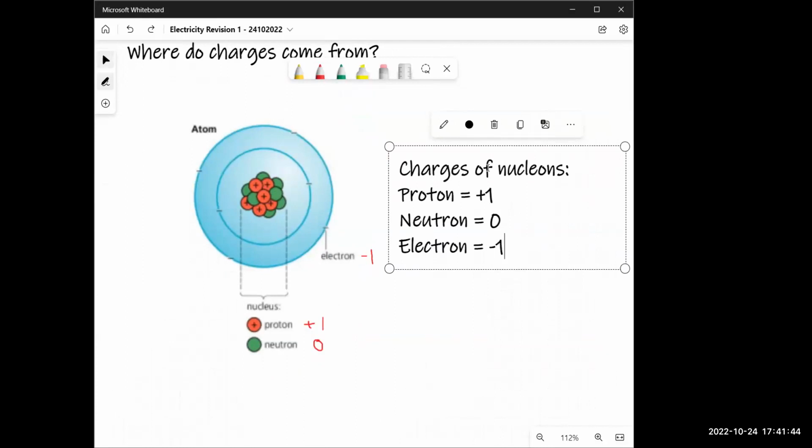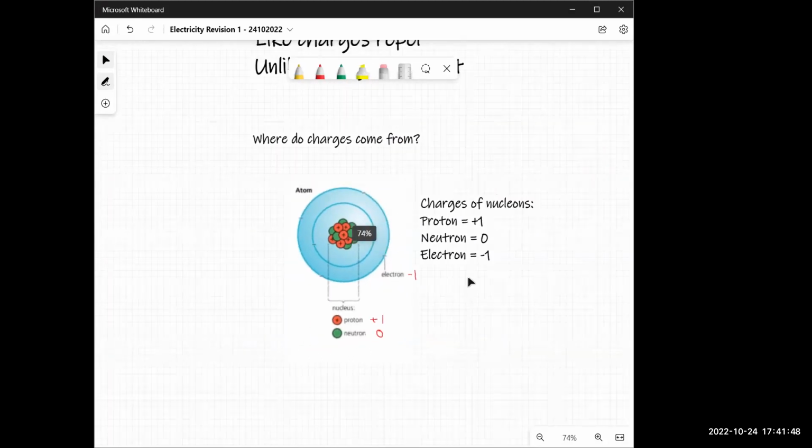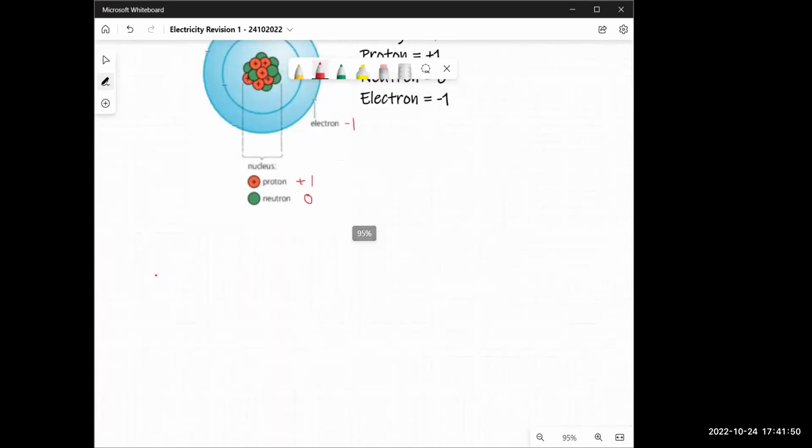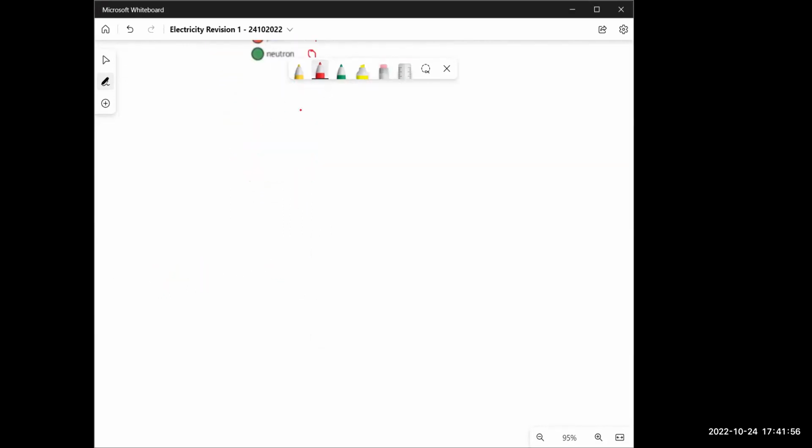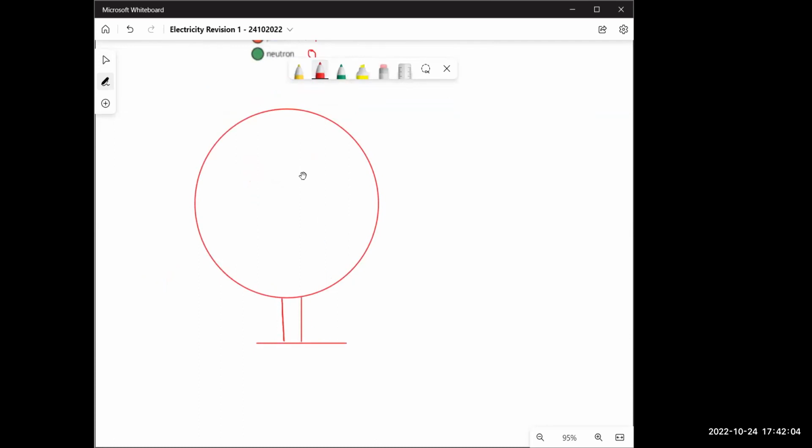Now, if I want something to become charged, there are a few things we can say. Let's say I have a sphere, standing on a stand like this.